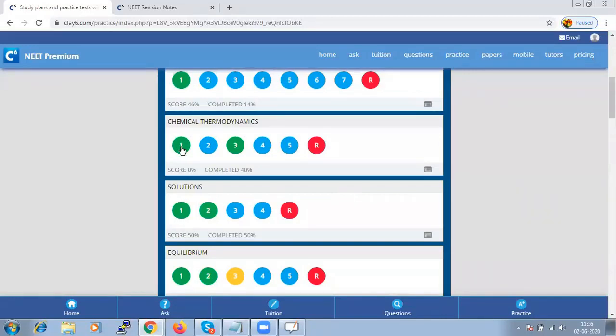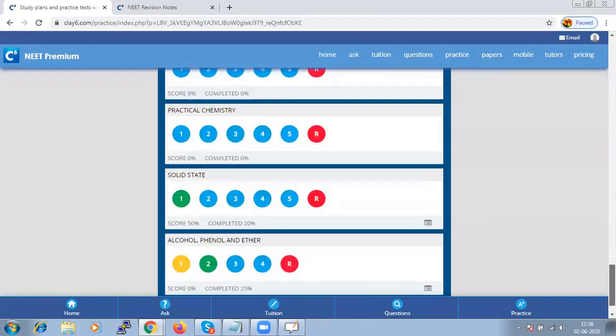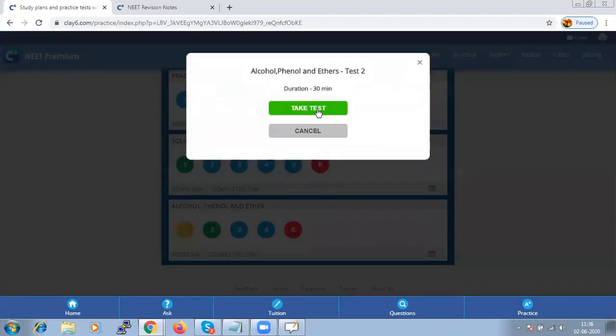It doesn't mean that you should not take the test once again. You can take the test n number of times until you feel confident in the questions from that particular chapter. And now let us start taking a test from alcohols, phenols and ethers.